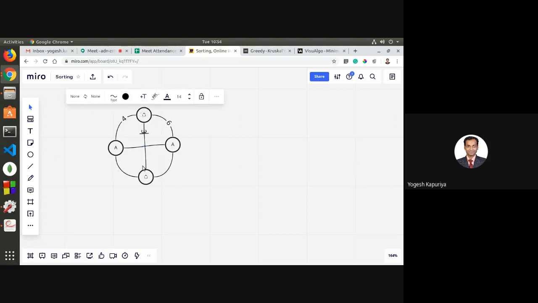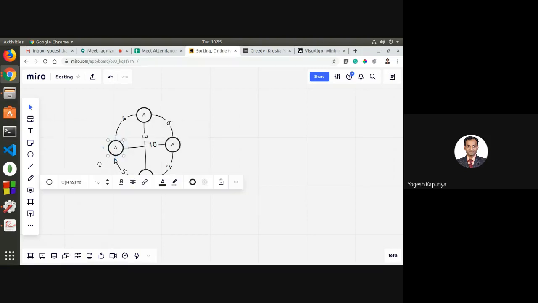The second thing which we want to understand: weighted graph means that each edge is having some weight associated. Just say 5.